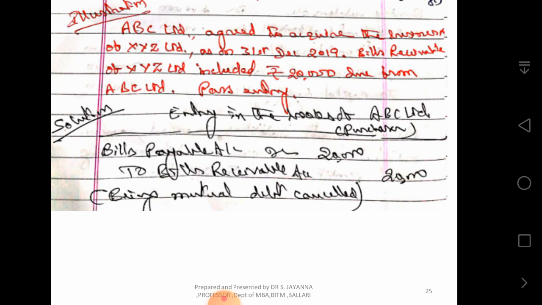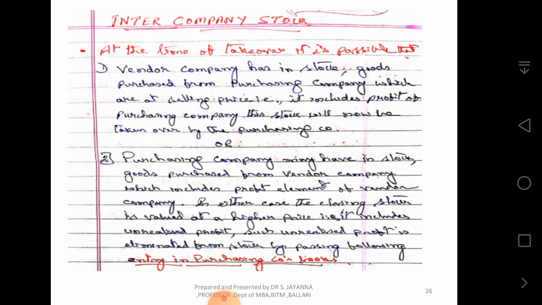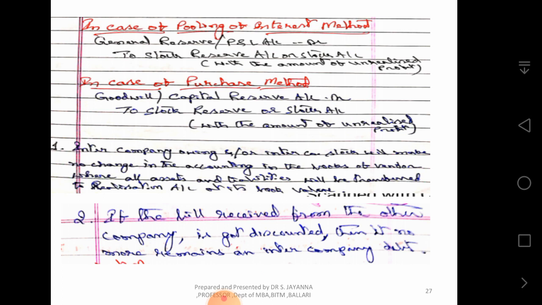In the case of the purchase method: Goodwill account or capital reserve account debit, to stock reserve account or stock account, with the amount of unrealized profit.